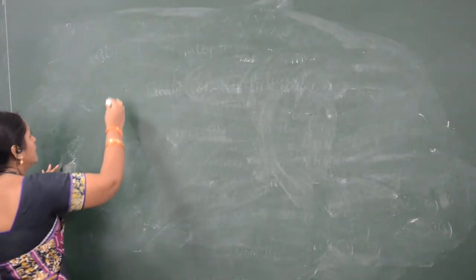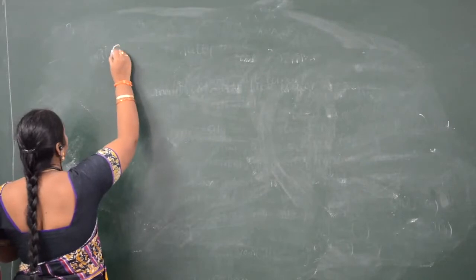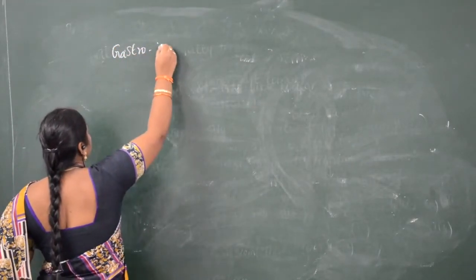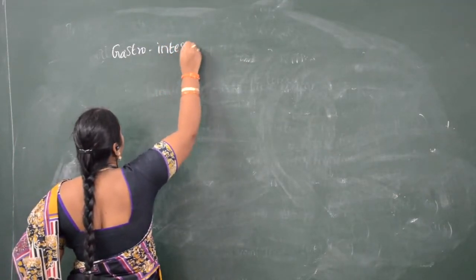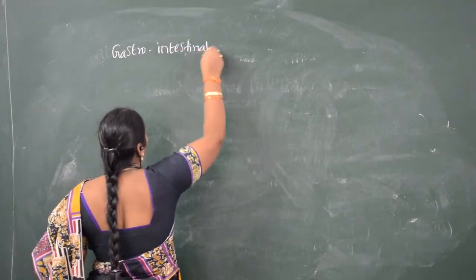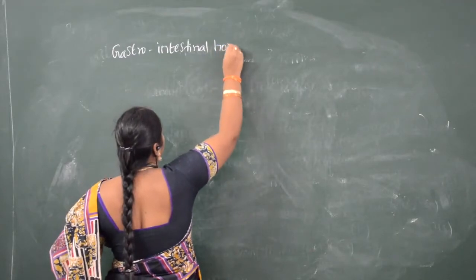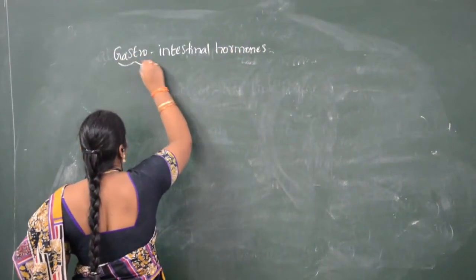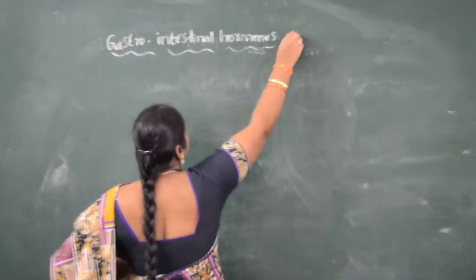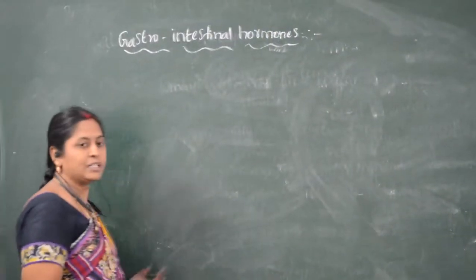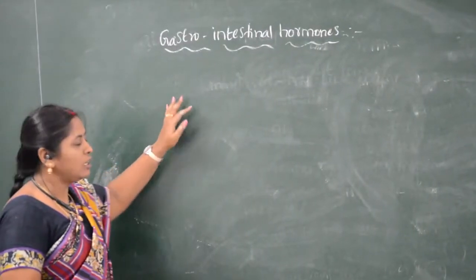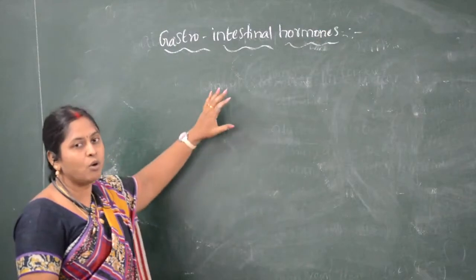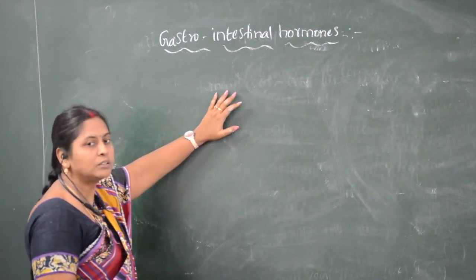Next one is gastrointestinal hormones. Already we know the endocrine hormones, which coordinate the functions of the body.